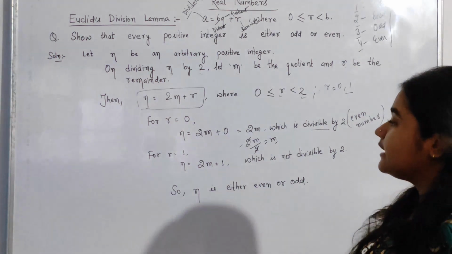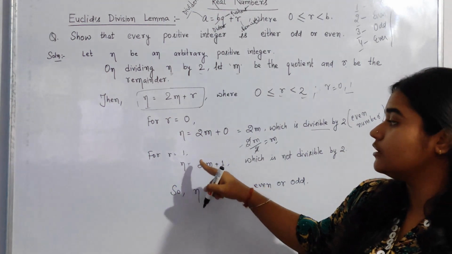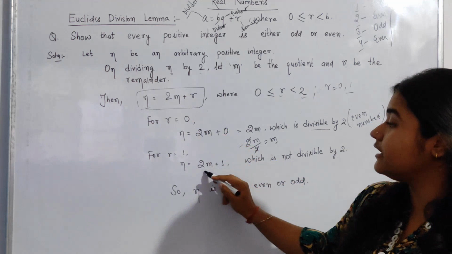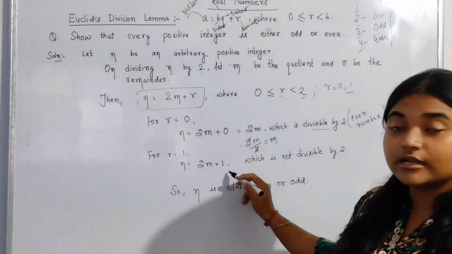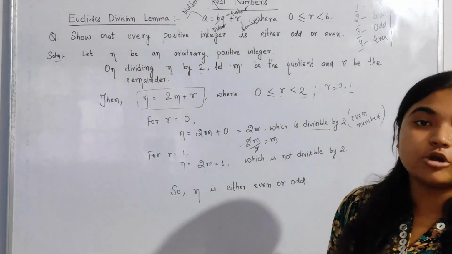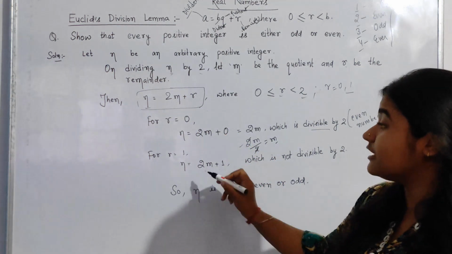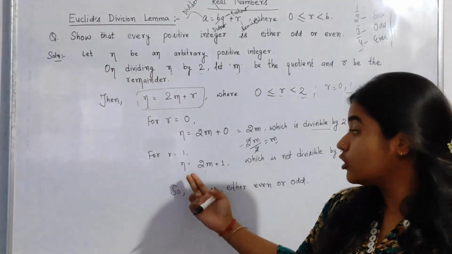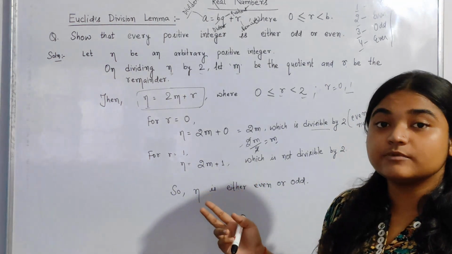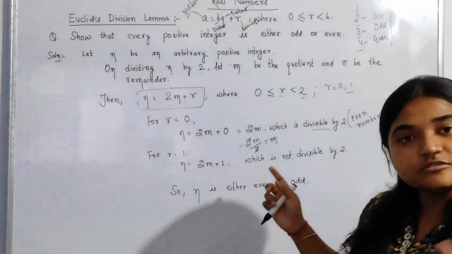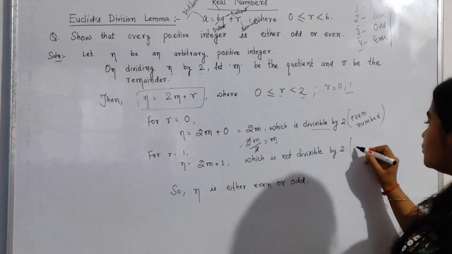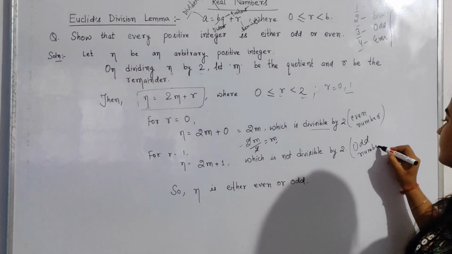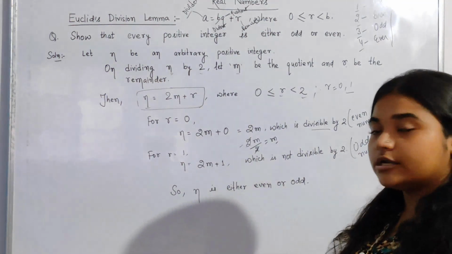Clear? Next, for r equal to 1, when we put r equal to 1 in this statement, it would be 2m plus 1, which is obviously not divisible by 2 because we cannot divide it completely and we cannot take anything common here which is divisible by 2. That is why it is not divisible by 2. So simply we can assume that this is an odd number.